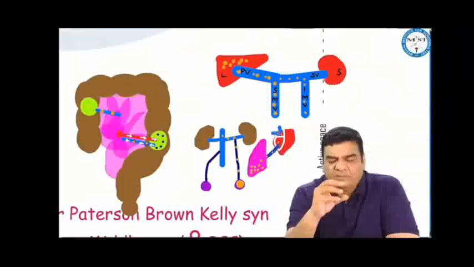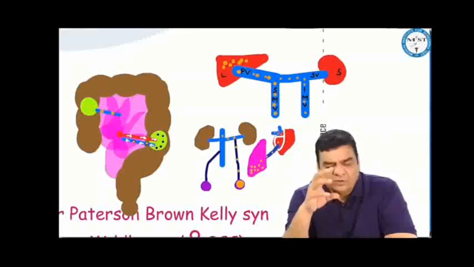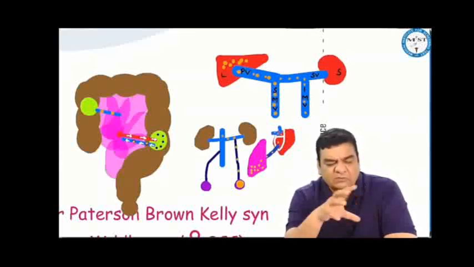The kidney cancers, they would be draining into the inferior vena cava ultimately. That is the right renal vein and the left renal vein. They both open into the inferior vena cava. So inferior vena cava and the right atrium, right ventricle, pulmonary artery, lungs. So lung would be the common site of metastasis.